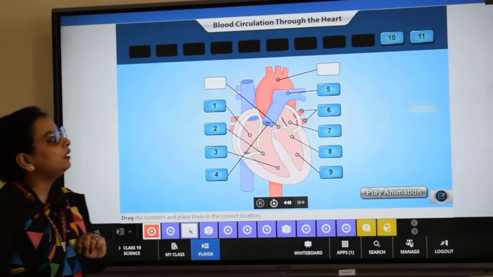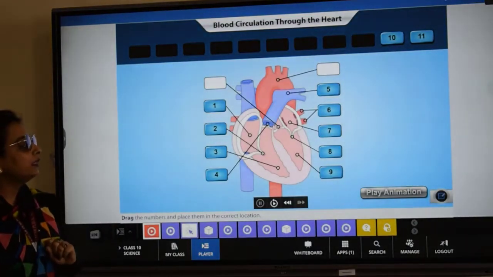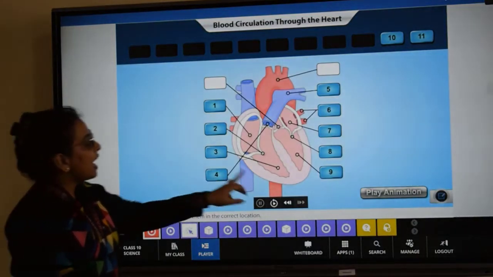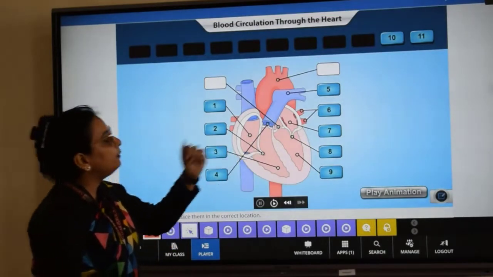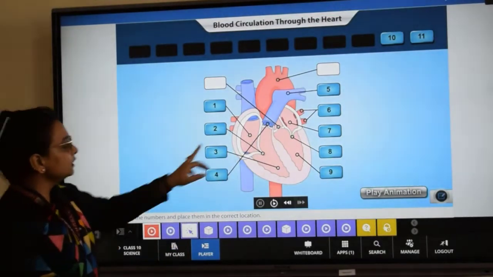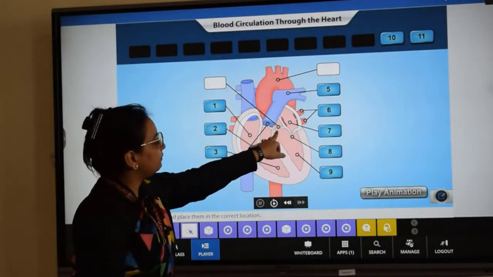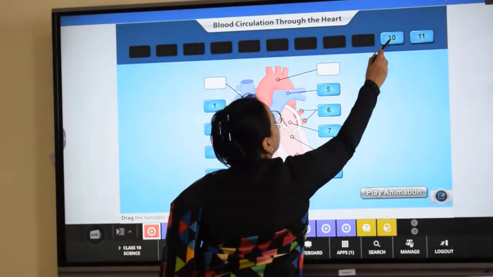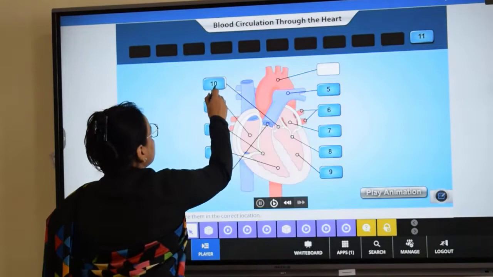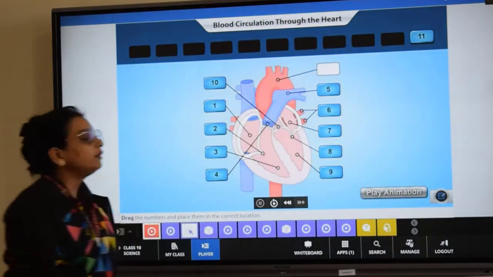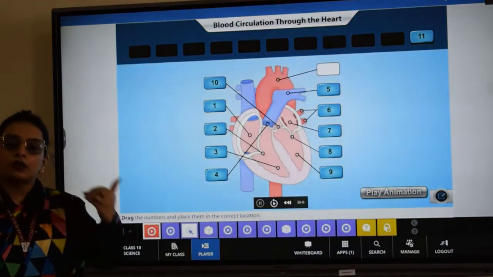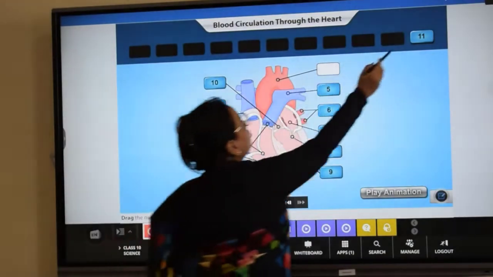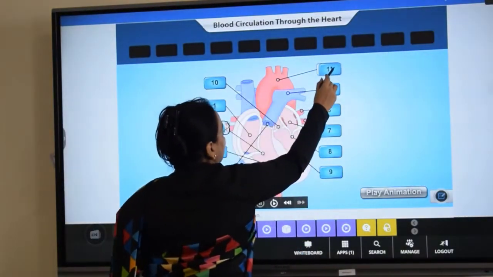Which will be labeled as 10th and which will be the 11th one? After the ventricle, the blood will be poured into which valve? The aortic valve. So number 10 will be the aortic valve, which is this one. And after that, through the aortic valve, the oxygenated blood is pumped out through the aorta.